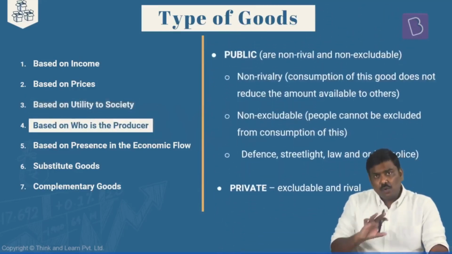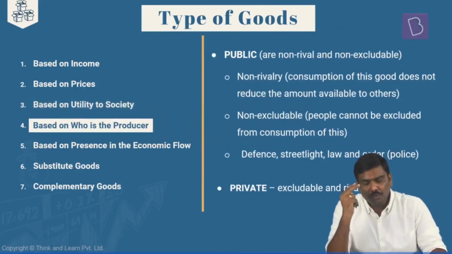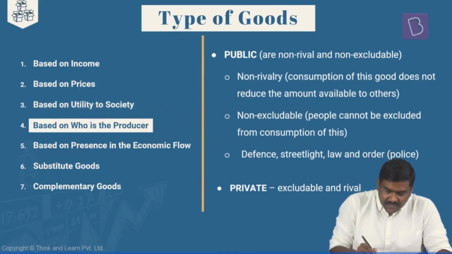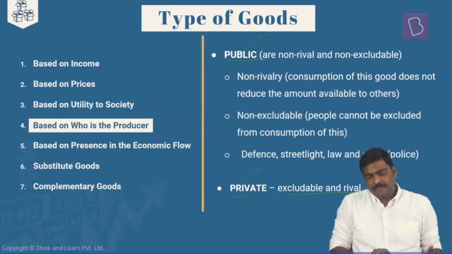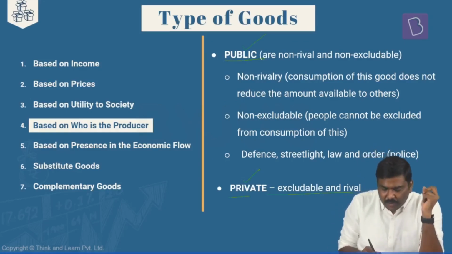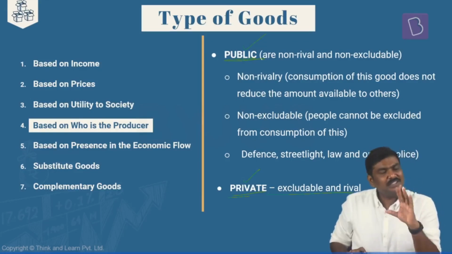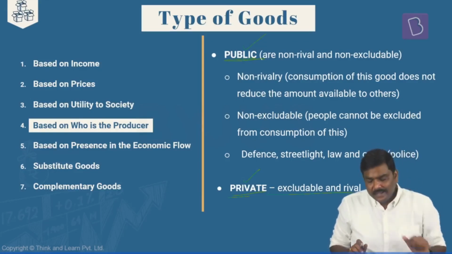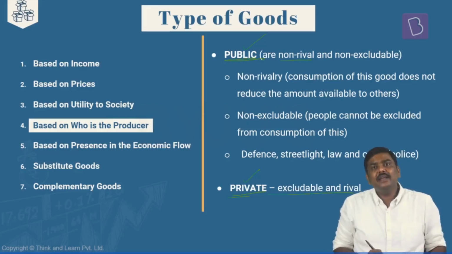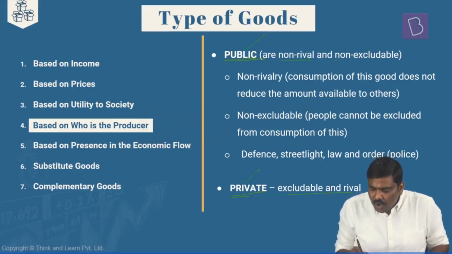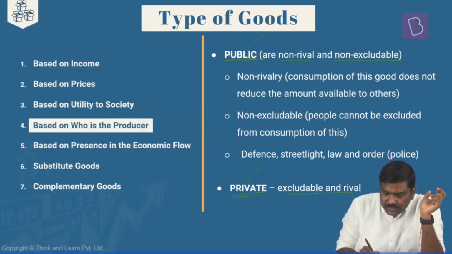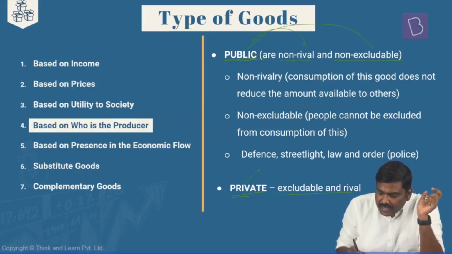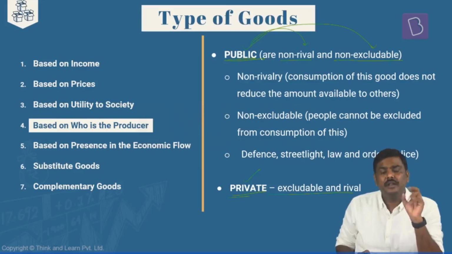Next one, based on who is the producer, there are two more goods. One is a public good. The second one is a private good. In the case of the public good, I'll be using two terminologies. Understand this. One is non-rivalry and the second one is non-excludability. Public goods are those set of goods which are non-rival as well as non-excludable.